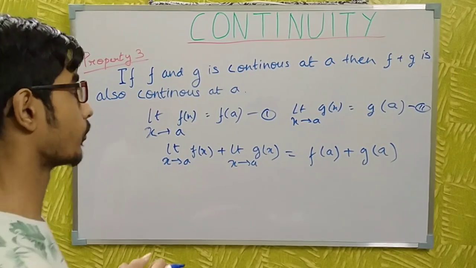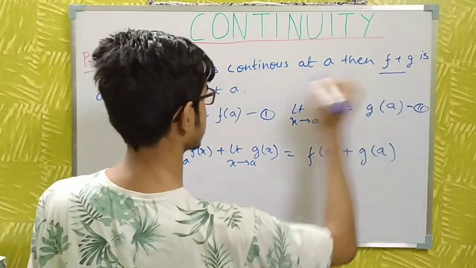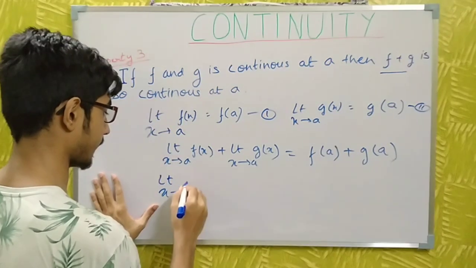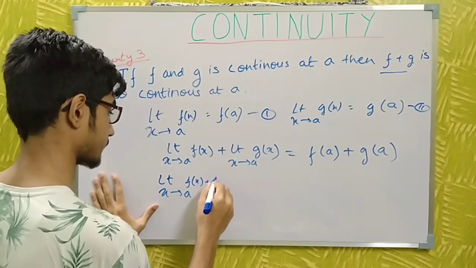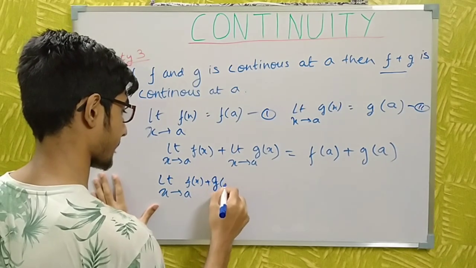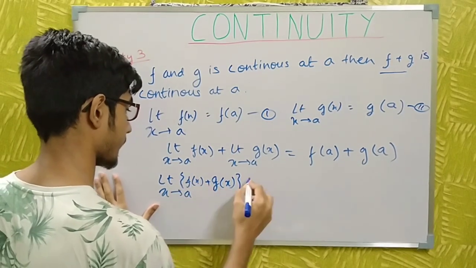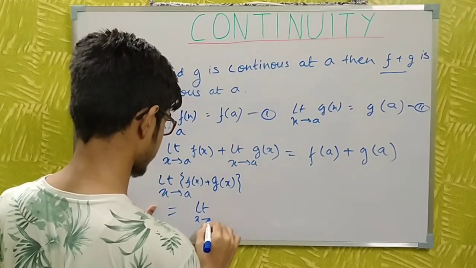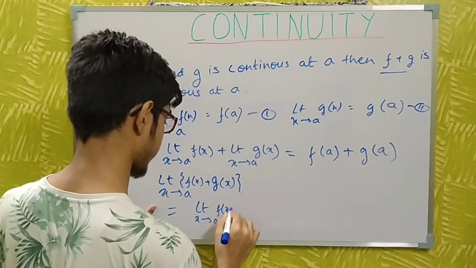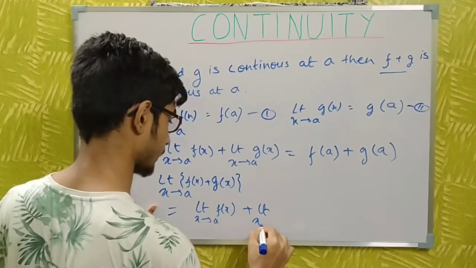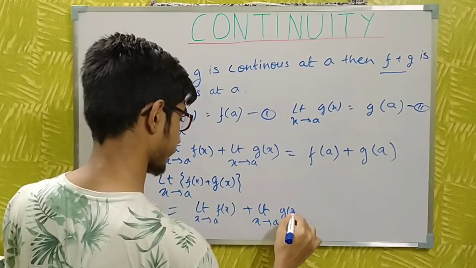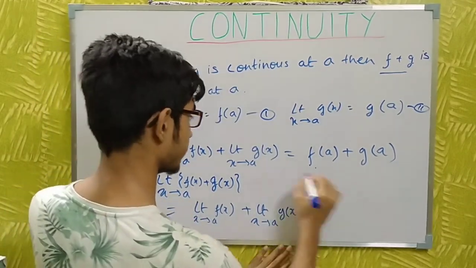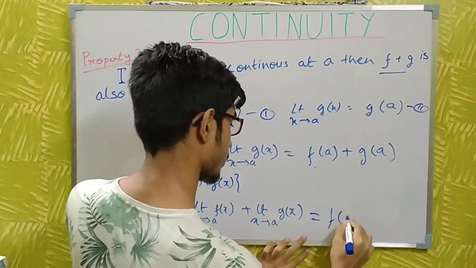Now let us prove the continuity of f + g. For f + g, the limit as x tends to a of f(x) + g(x) at the point a, we can break it into the limit as x tends to a of f(x) plus the limit as x tends to a of g(x), which is equal to f(a) + g(a) from this equation.